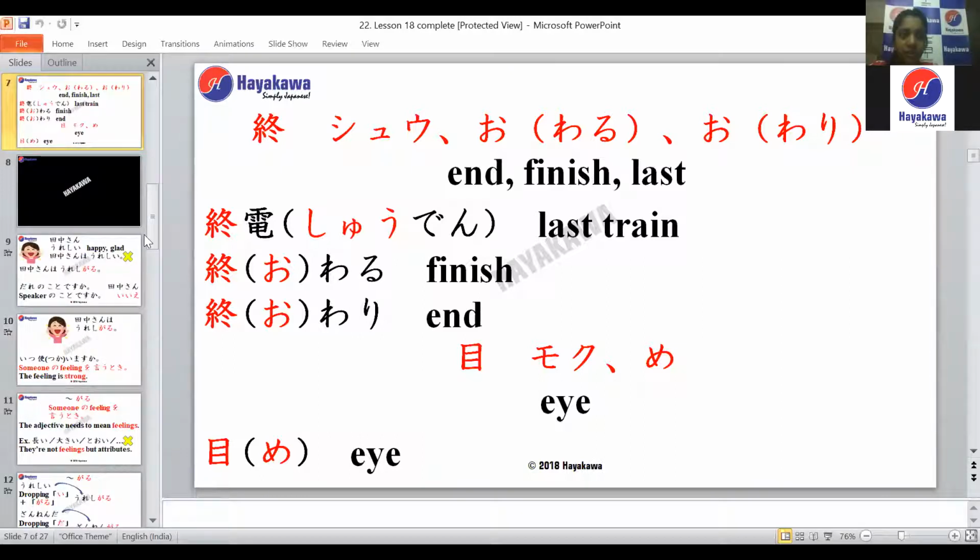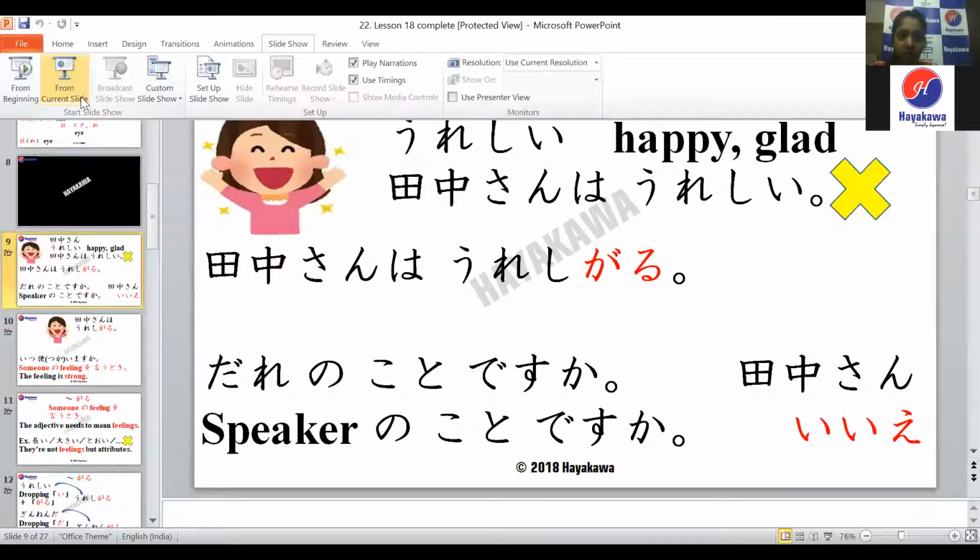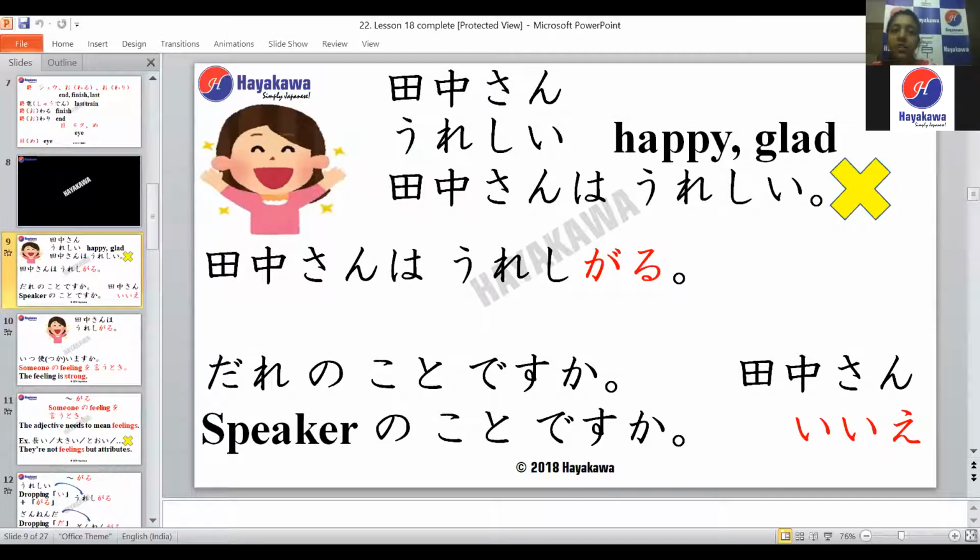So we'll move towards the grammar for the day. You have Tanaka-san over here. How is Tanaka-san looking? She's looking happy, right? The i-adjective to say happy or glad in Japanese is ureshii. Ureshii is happy or glad. Is ureshii an i-adjective or a na-adjective?